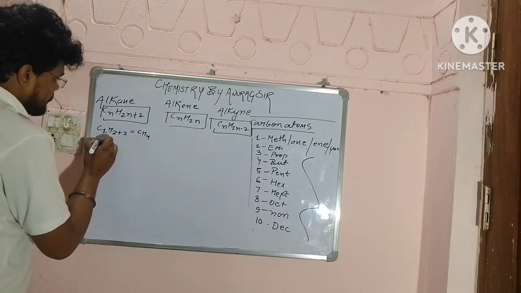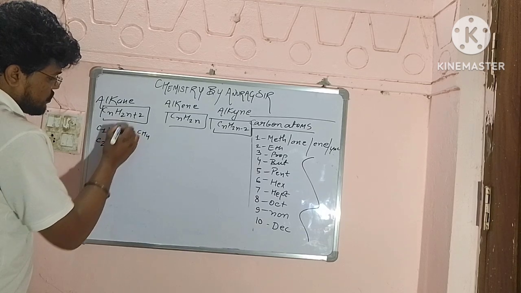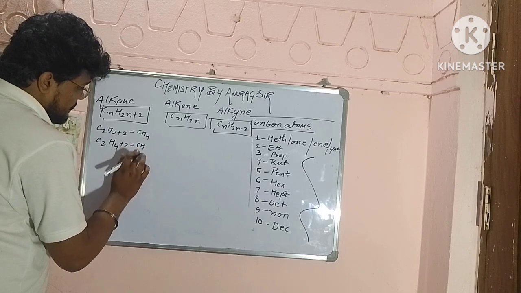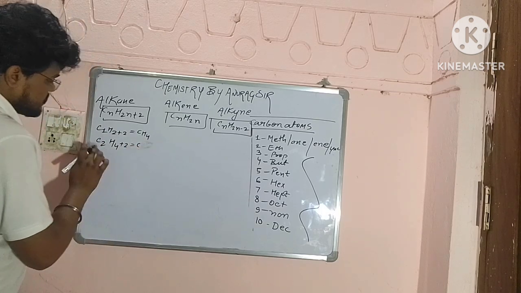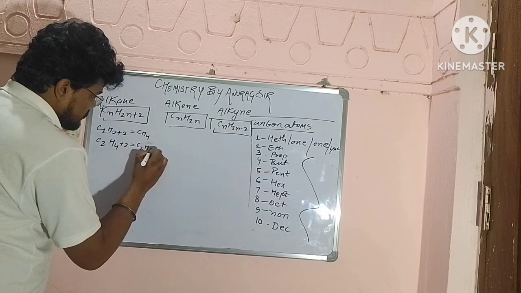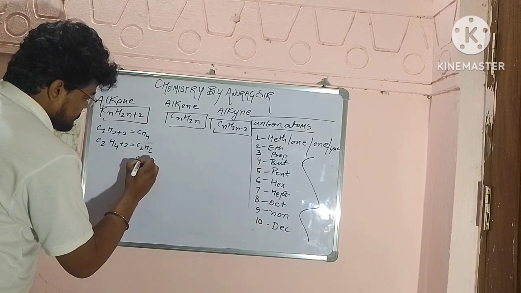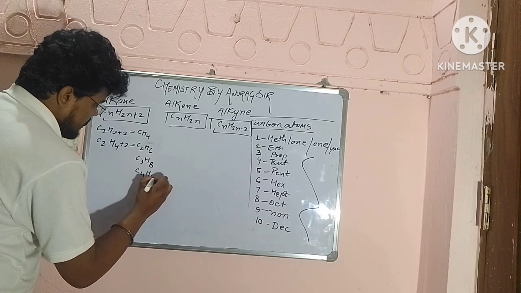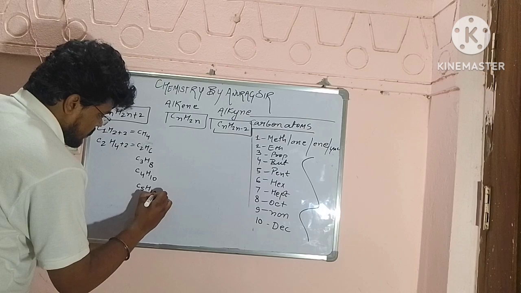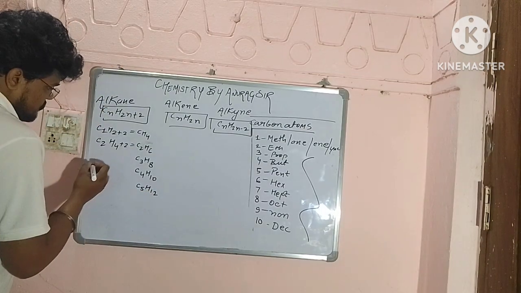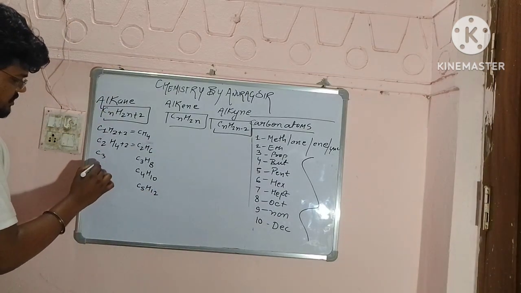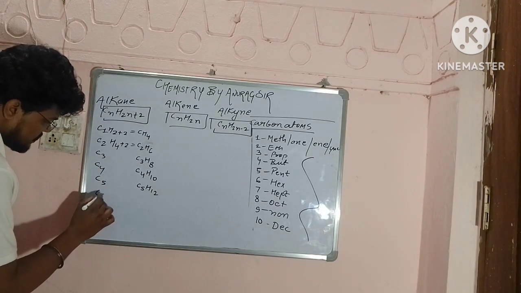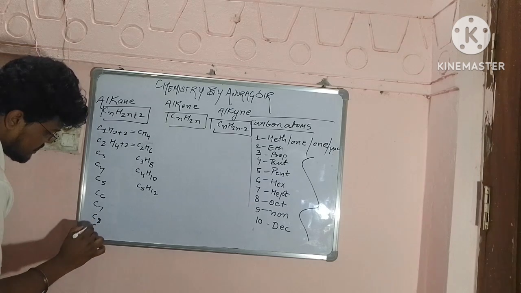Then second, it will become C2H2 into 2, 4 plus 2. So here C2 will be there, because we have C2, so C2H6. Similarly C3H8, C4H10, C5H12. Like this you can make for 3 carbons, then carbon number 4, then carbon number 5. Similarly you can go for 6, then 7, then 8, then 9.